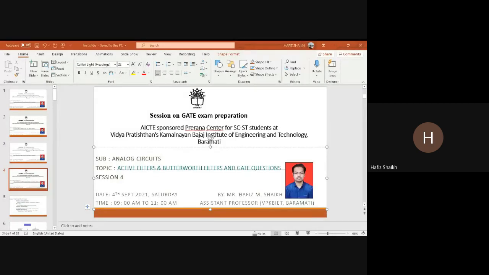In high pass filter, 0 to omega c, this is a critical. C denotes critical. So up to the critical frequency, 0 to critical frequency, in a low pass filter it is allowed. In high pass, 0 to critical frequency is rejected, not allowed. After that, it is allowed.